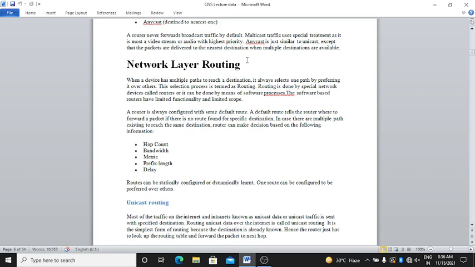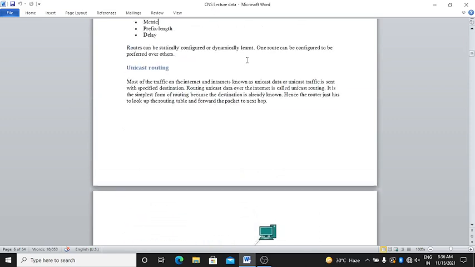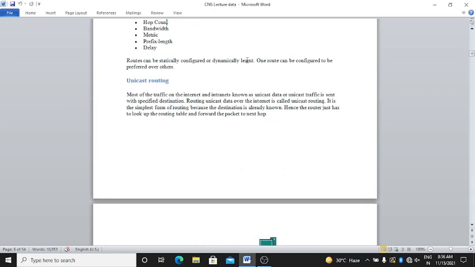A route can be statically configured or dynamically learned, and one route can be configured to be preferred over others.